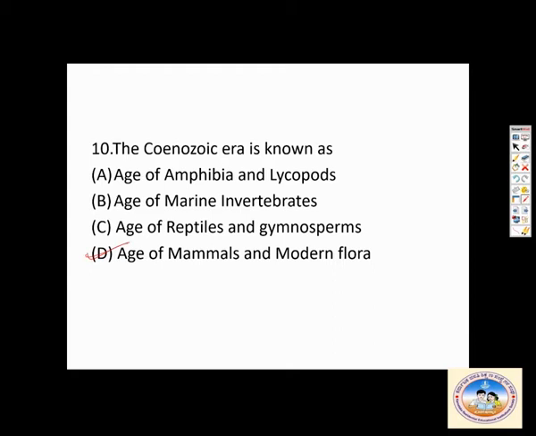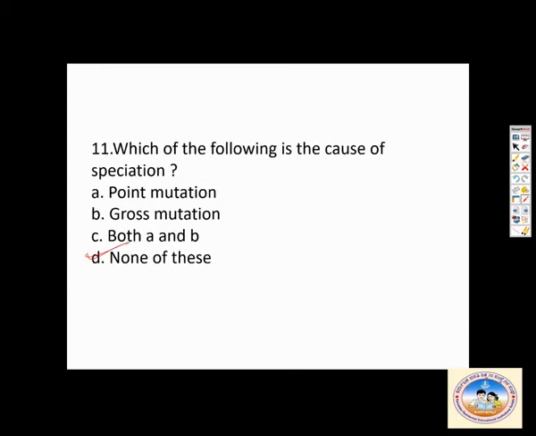Then, which of the following is the cause of speciation? What do you mean by speciation? A new species is formed. Mutation is one of the causes. Let us see. What is point mutation? Change in one base is called point mutation. What about gross mutation? Gross mutation is the total mutation that takes place.